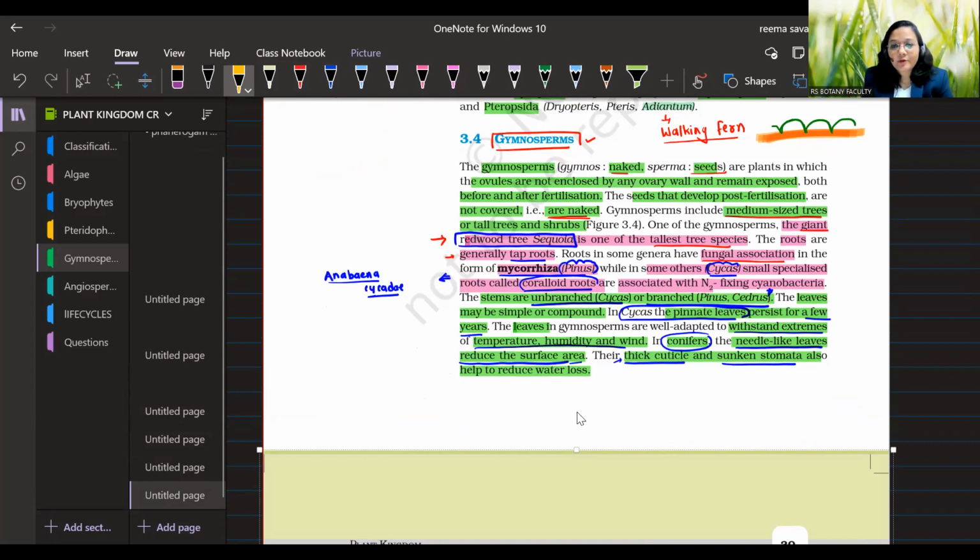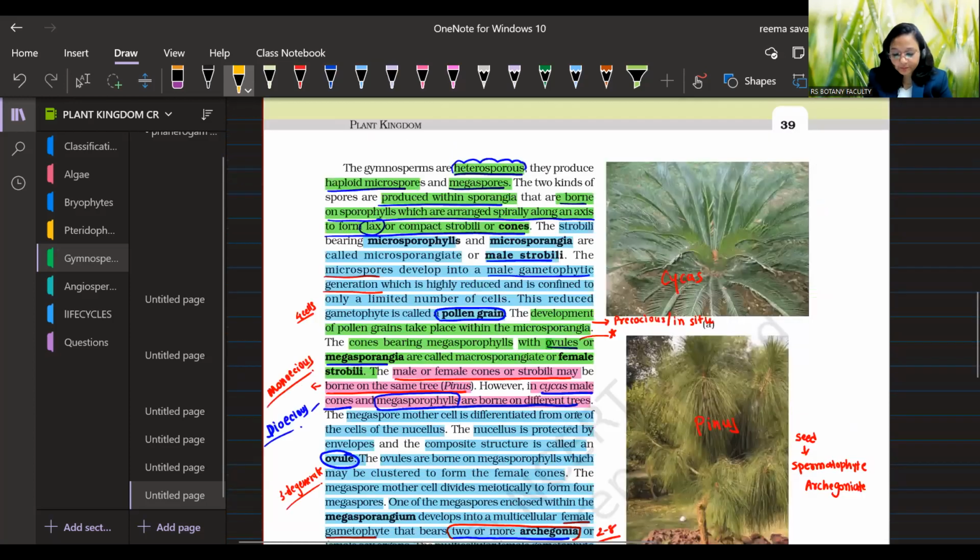Then unbranched stem is Cycas, and branched stem is Cedrus and Pinus. Cycas has pinnate leaves, and Pinus and Ginkgo biloba have simple leaves. Conifers have needle-like leaves. Their leaves withstand extreme temperature, humidity, and wind, right? So they have needle leaves to reduce surface area. The second point was thick cuticle, and the third point was sunken stomata.